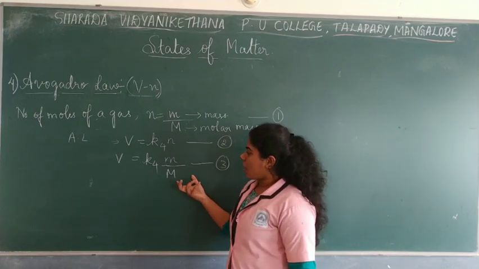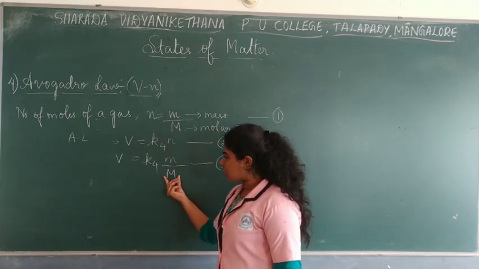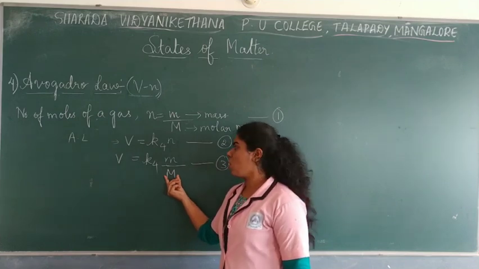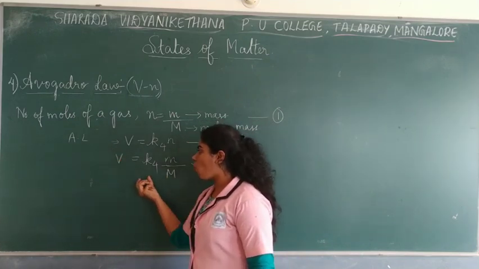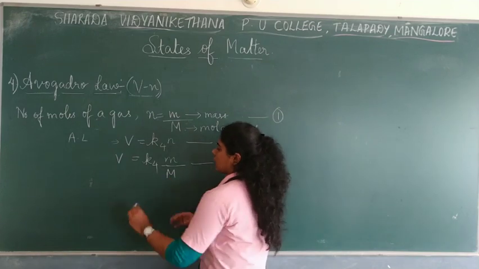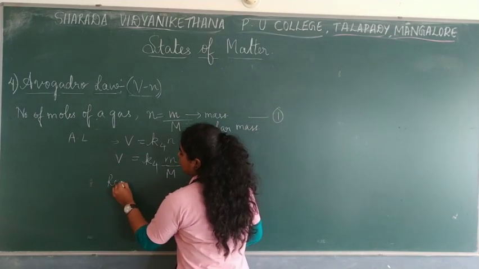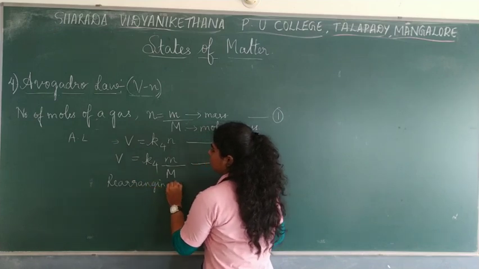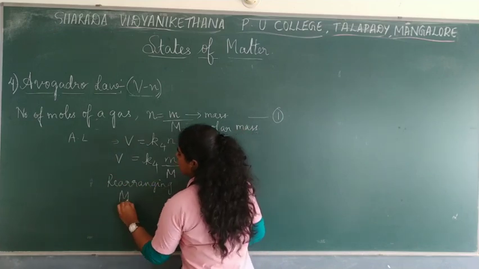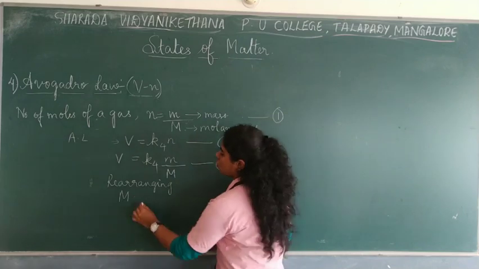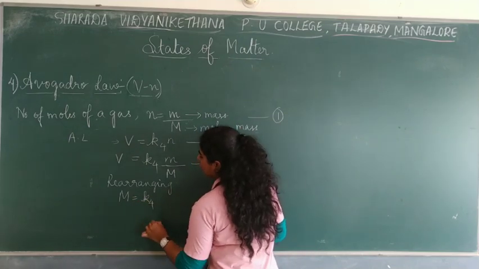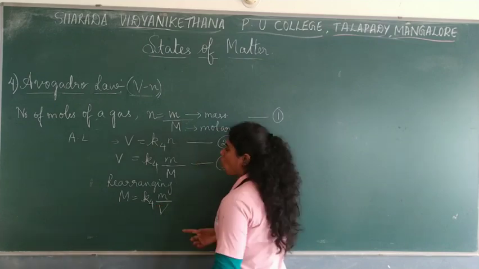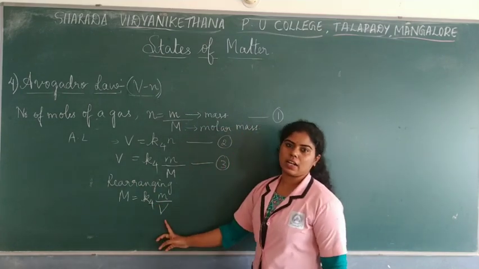Done. Now you see that if you just rearrange this molar mass, that is capital M, to the other side, and get the volume to this side, let me just rearrange. Let me take molar mass to the other side. M is equal to K4 into m by V. Now volume is brought this side, right?